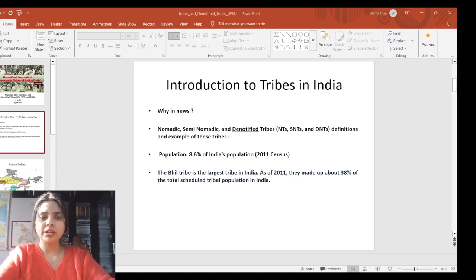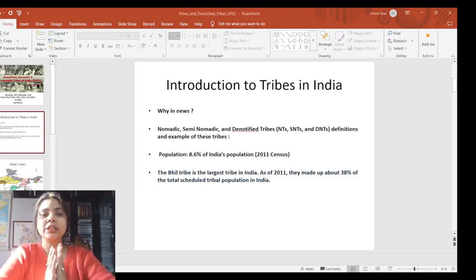Let's see why it was in the news. The Development and Welfare Board of Denotified, Nomadic and Semi-Nomadic Tribes, that is DWBDNC, is making renewed efforts to implement the recommendations of the Idate Commission. So this Idate Commission is very important. The question can be asked in prelims: the Idate Commission is related to which? Like, for which it has been established.